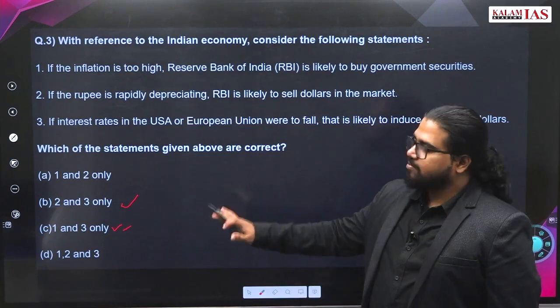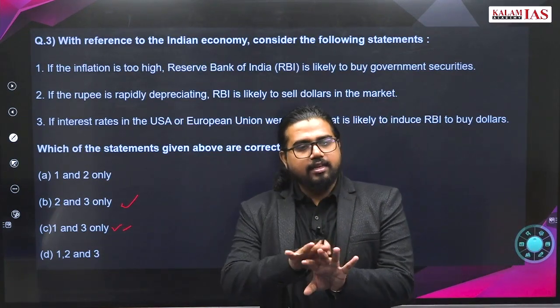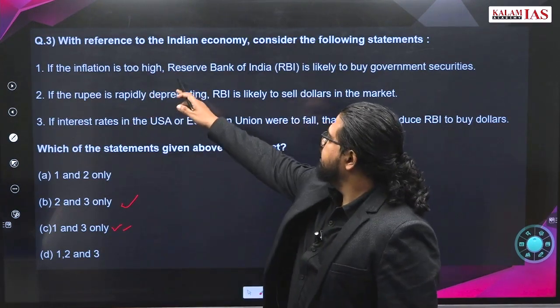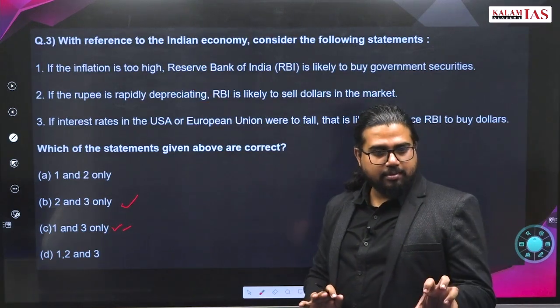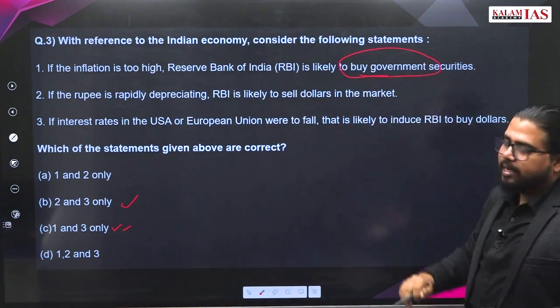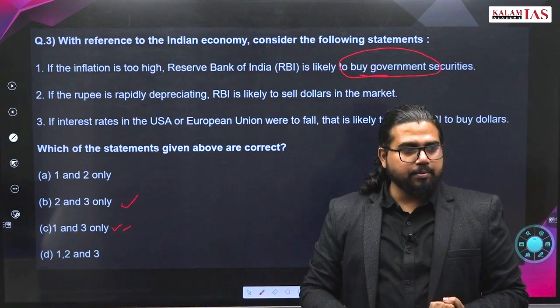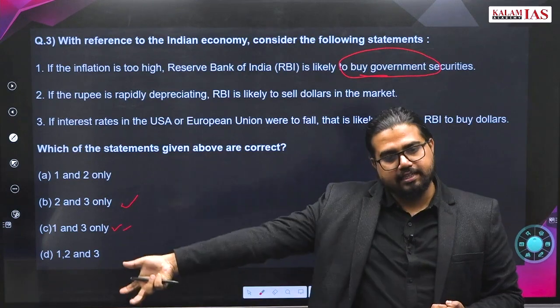Wait. Everything, our thought process is money supply. Money supply is everything that is controlling inflation, that is controlling everything. If inflation is too high, what is our objective? Reduce the money supply. Reserve Bank of India likely to buy government security. Buy government securities means what will happen? Buying government securities from the market and giving money to the market, injecting more money to the market, money supply will increase.